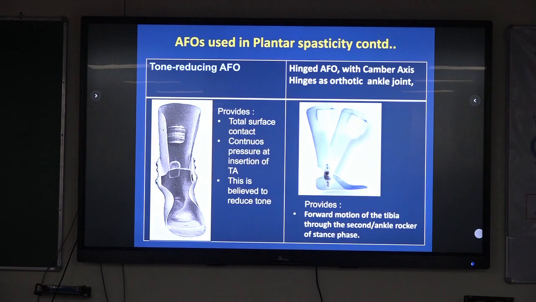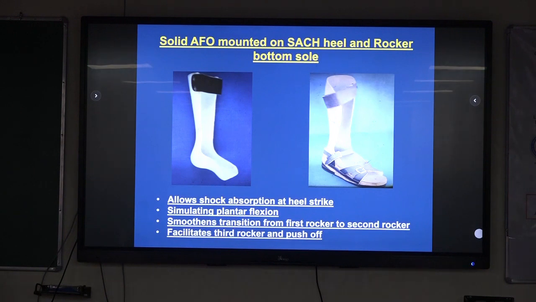Tone reducing AFO, tone inhibiting AFO: the International Society of Orthotics and Prosthetics has advised that these terms should not be used because there is not enough evidence to document that it really reduces any spasticity. Hinged AFO with cam axis hinge joint provides forward motion of the tibia through the second ankle rocker of stance phase. Again, because of mobility, it is able to provide this through the ankle joint.